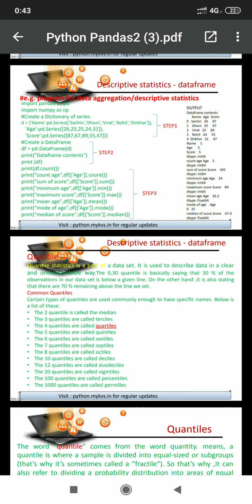Duo means 2 and deciles mean 10, so that's 12 quantiles. 20 quantiles mean vigintiles. 100 quantiles means percentiles, and 1000 quantiles means permilles.